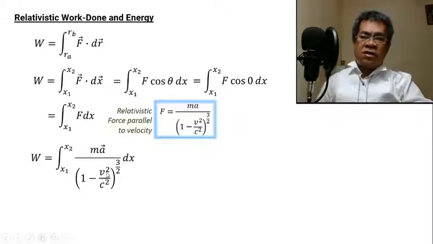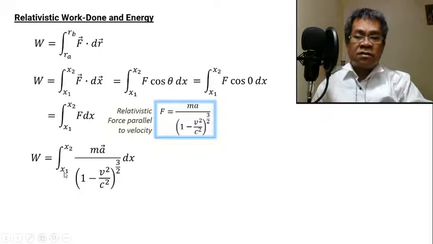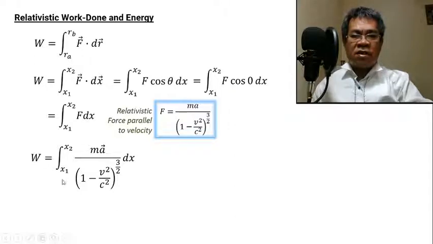Okay, then next is to integrate. You have to recall your ability in integral calculus, integrating this one.